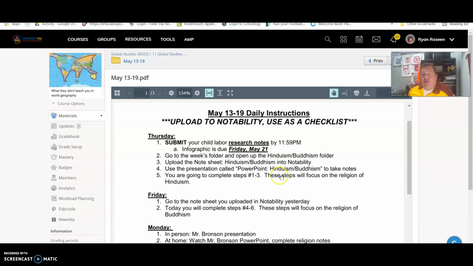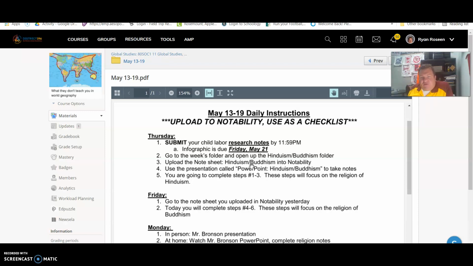Today, we're going to start looking at religions. Now, I want to say this real quickly because a lot of people might be thinking, well, why are we learning about religions? It is in our standards from the state that we learn about the five big religions that are found in the world. And so today, we're going to be focusing in on the religion of Hinduism.